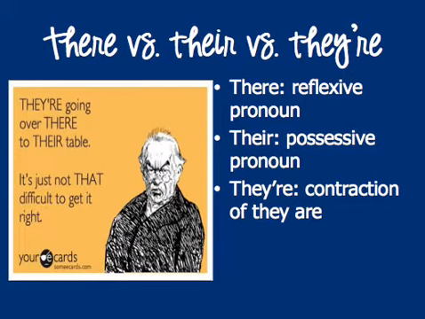There, their, and they're. I'm continually amazed at how many people always mess this one up. There, T-H-E-R-E, is a reflexive pronoun. You see it mainly if you're talking about where something is, it's over there, or sometimes it starts a sentence, there is something. Their, T-H-E-I-R, is a possessive pronoun. Okay, it shows belonging, and they're, T-H-E-Y apostrophe R-E, is a contraction that shows they are.